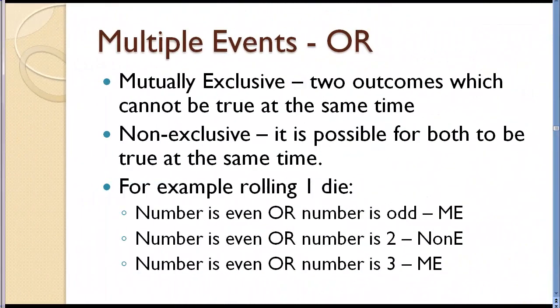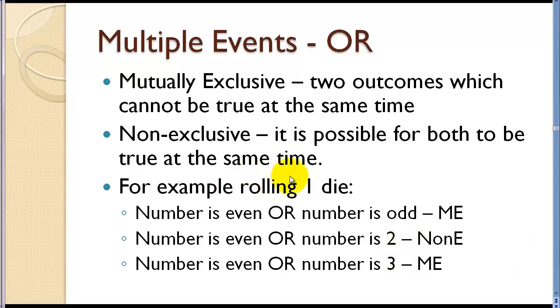So now we've talked about probability of single things happening. Now we need to talk about multiple events. These are when we're doing, say, one thing like rolling a die, but we're looking for or winning when there are different kinds of outcomes. These outcomes could be mutually exclusive, meaning the two outcomes cannot happen at the same time, or they could be non-exclusive, meaning that it's possible for two things to be true at the same time.